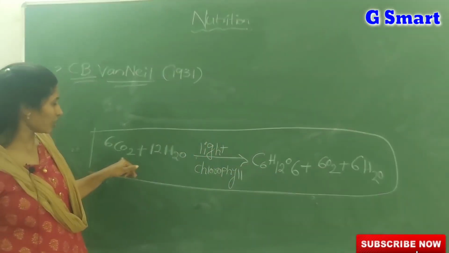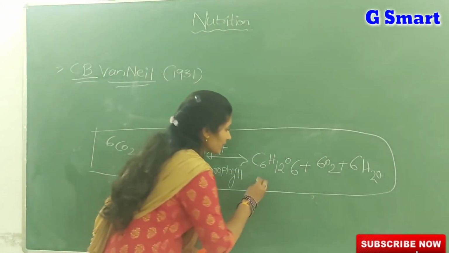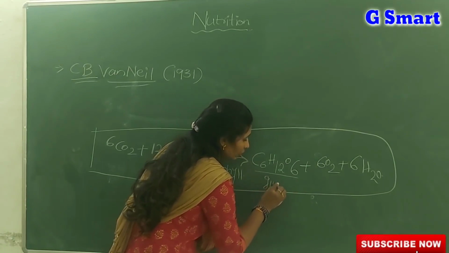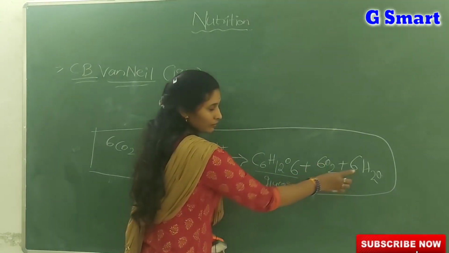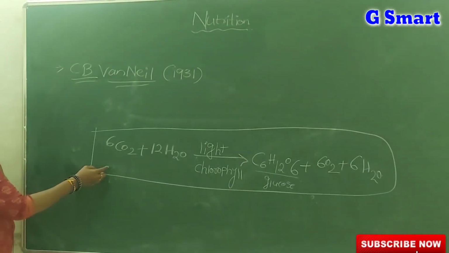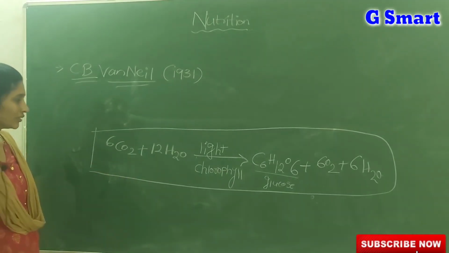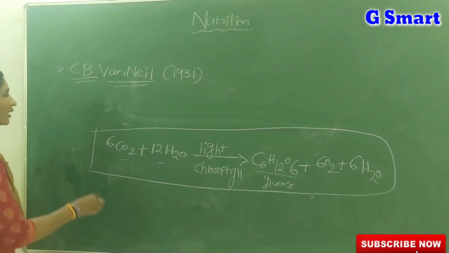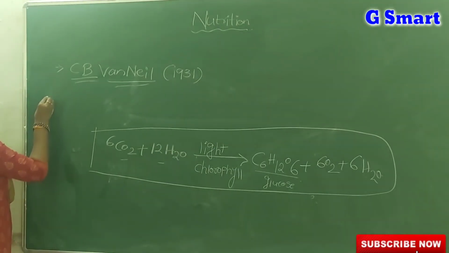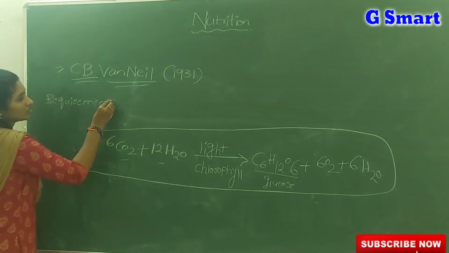Here 6CO2 means carbon dioxide, plus water, light and chlorophyll. Here C6H12O6 refers to glucose, and then oxygen plus water. So by this equation we will get very simple questions. First, what are the requirements for photosynthesis? In this equation, the two things on the left side of the arrow mark are actually requirements. So what are the requirements for photosynthesis?